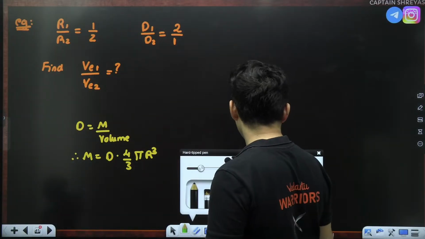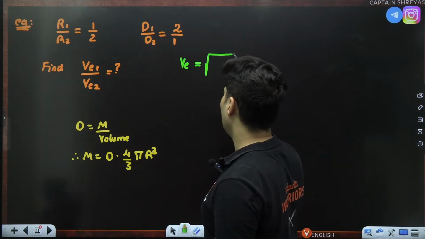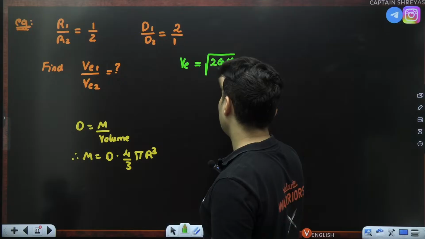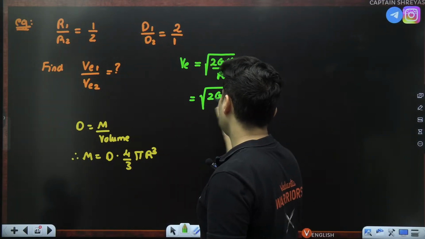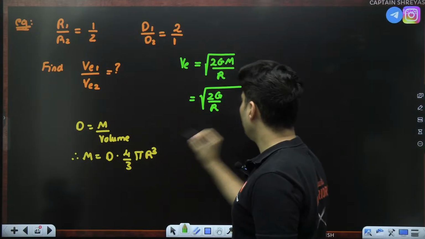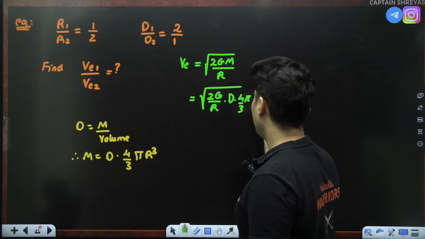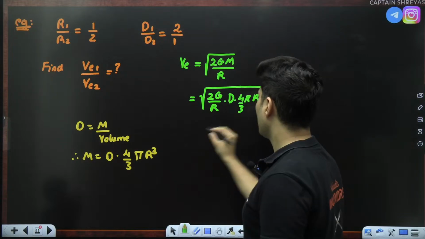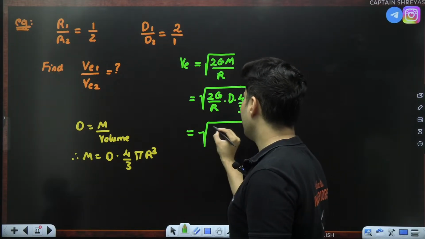Then I'll go back to the escape velocity formula, which was root of 2 times G mass by the radius. So 2G by radius is there. Instead of mass, you put density into 4/3 pi r cube. So what will happen now? 2 into 4 is basically 8.